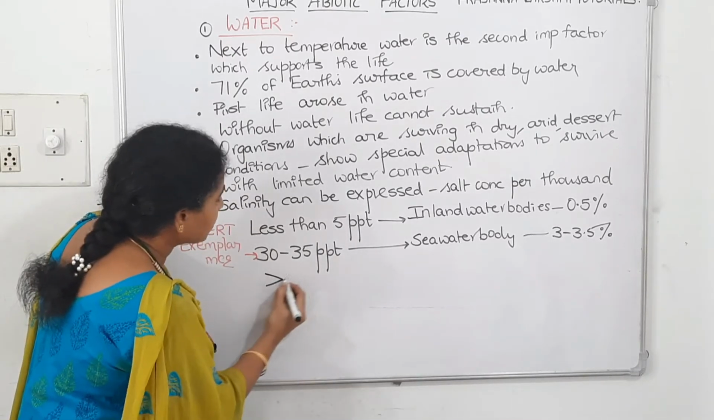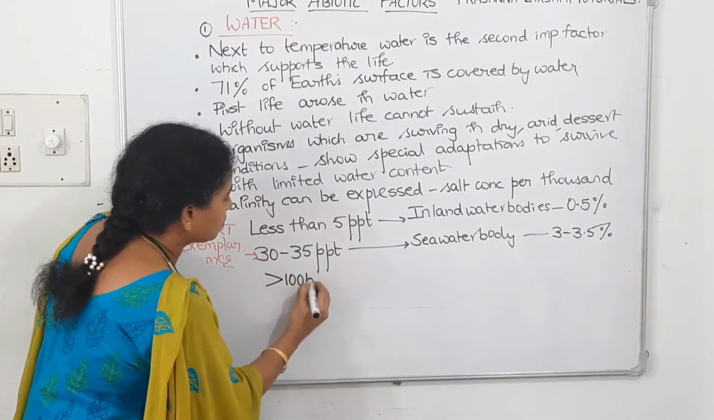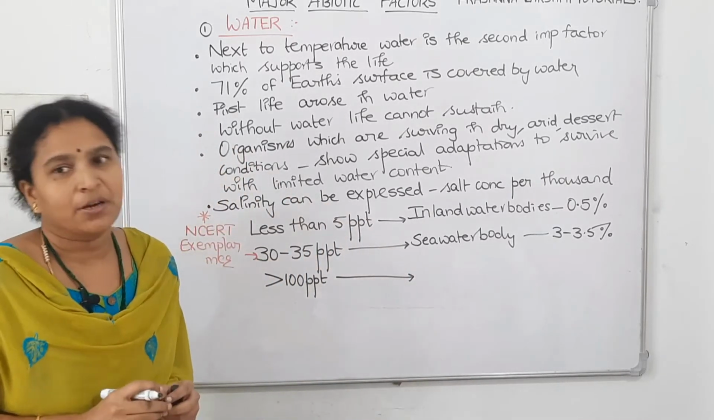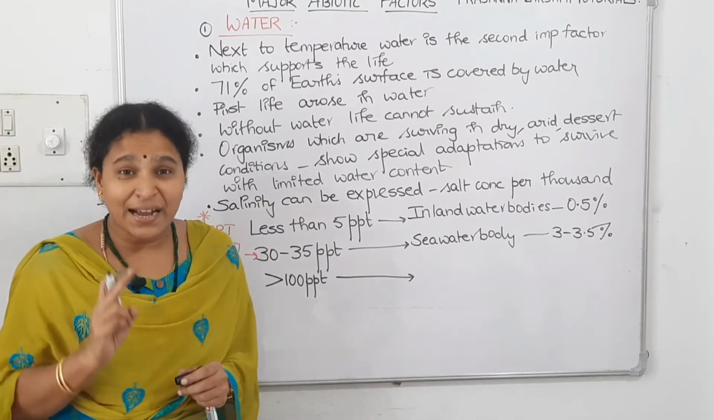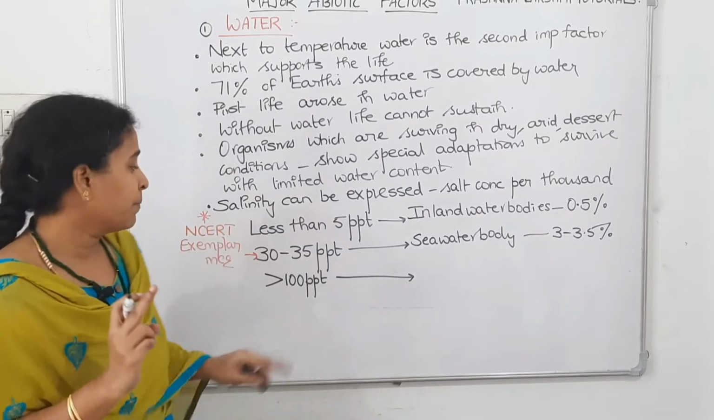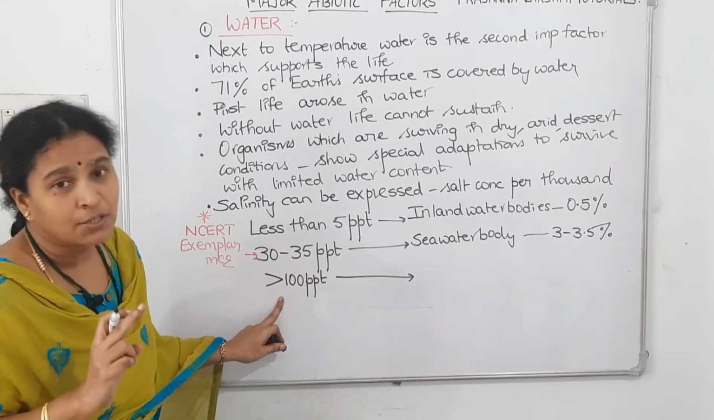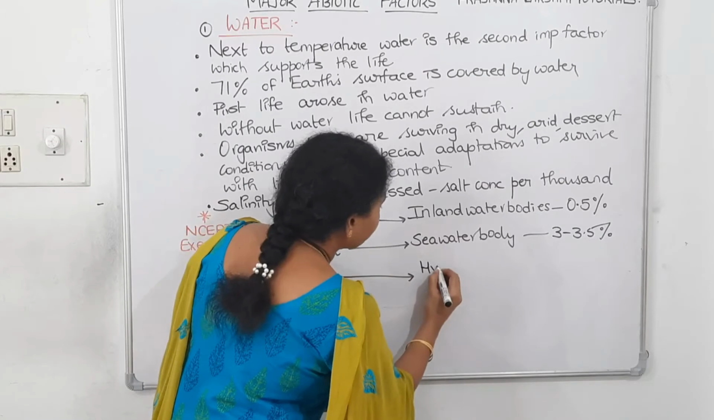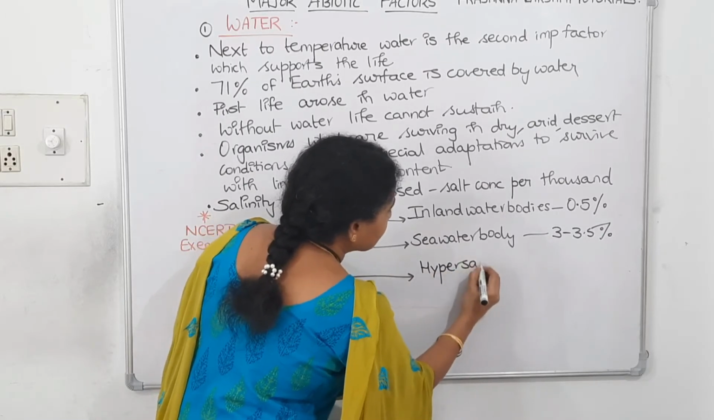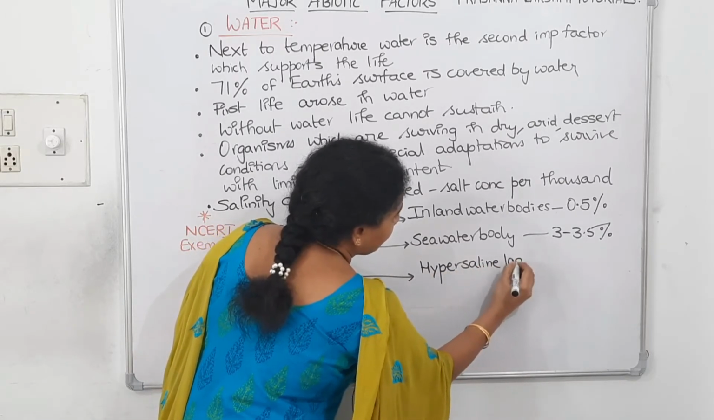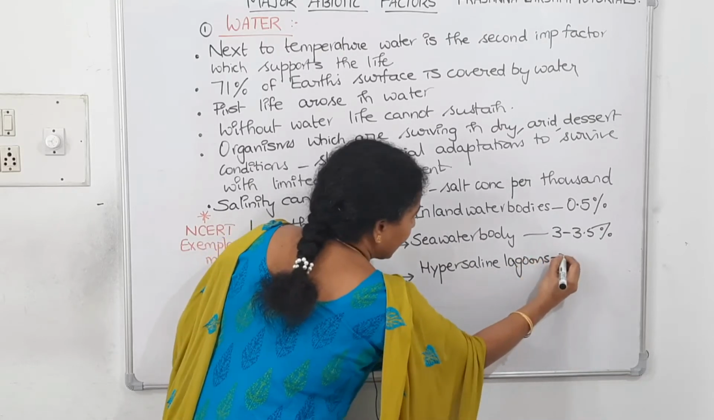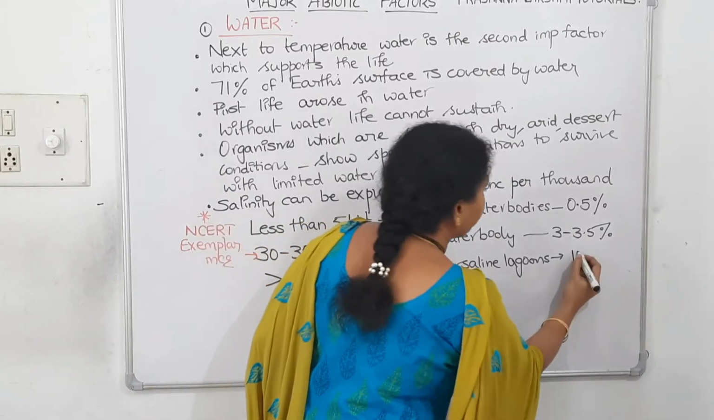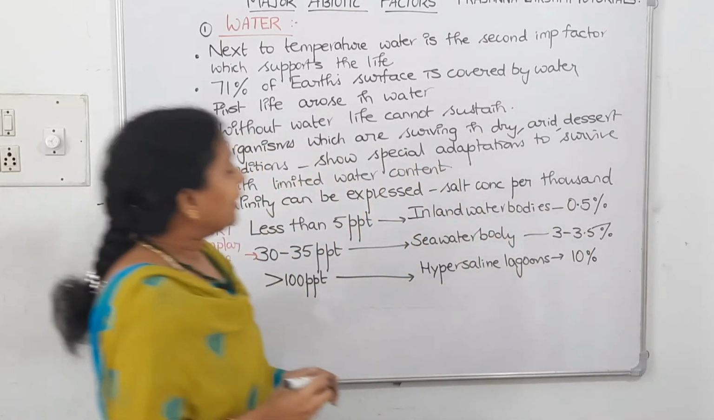The next concept is, if the salt concentration is more than 100 parts per thousand, then what is that water body called? That water body is called hypersaline lagoons. If the salt concentration in the water is more than 100 parts per thousand, then it is called hypersaline lagoons. And in terms of percentage, it will be 10 percentage.